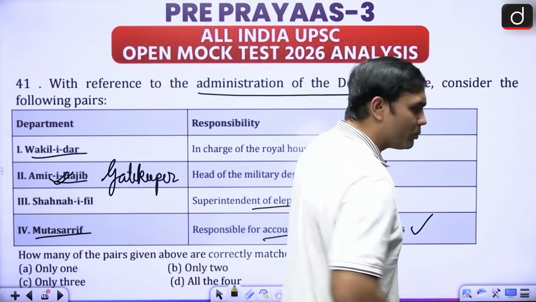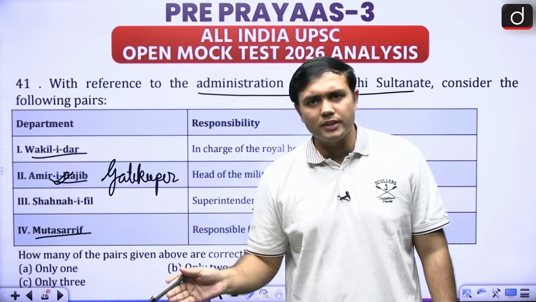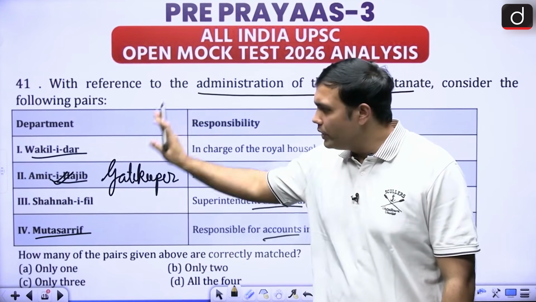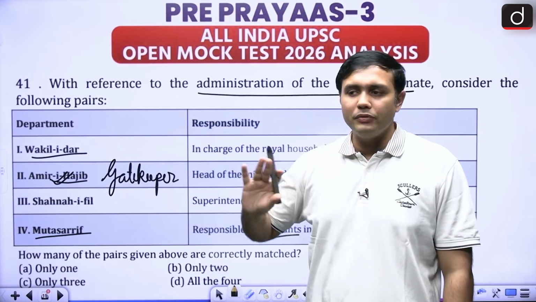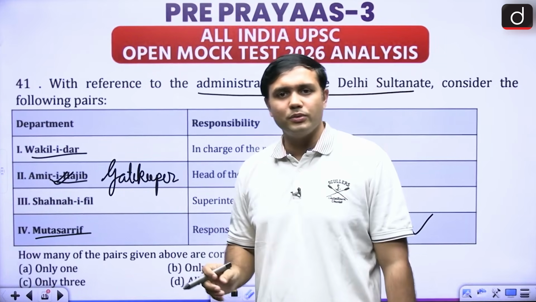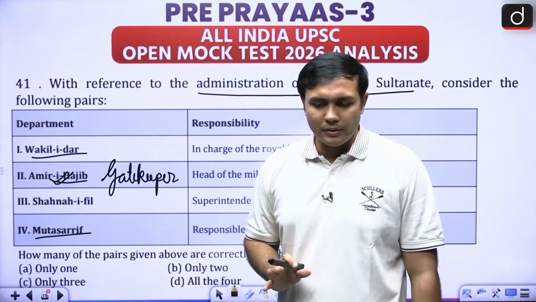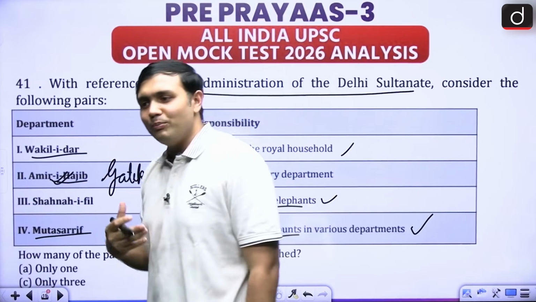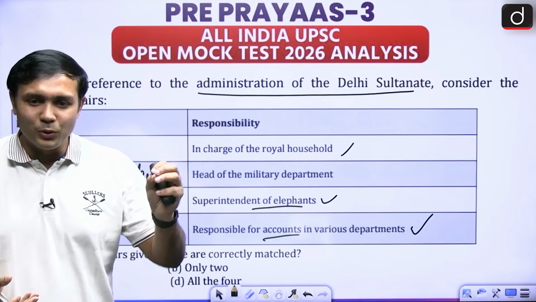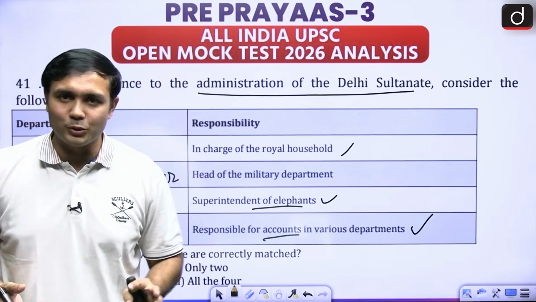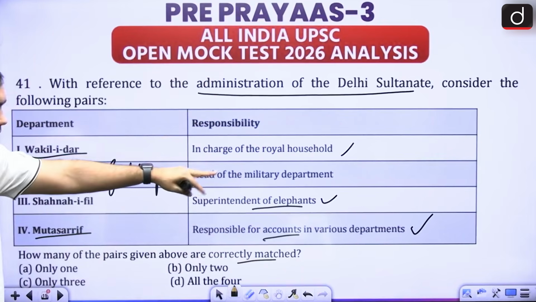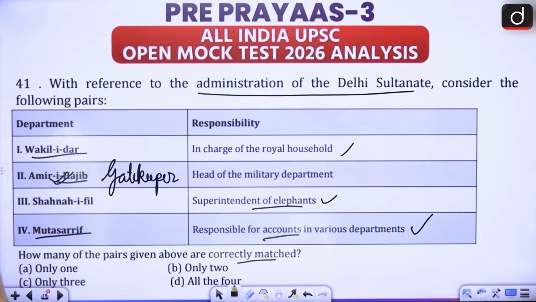This is very information based. If you know, then only answer. Otherwise, leave it. Right? If you have revised it properly, you will be able to answer it. But if you are not, just leave it. Right? It is not worth going for the negative marking. If you have left a lot of questions, then this is something that you can go for if you have read this particular portion. All right. So they are asking for correctly matched. There are three functionaries which are correctly matched here.